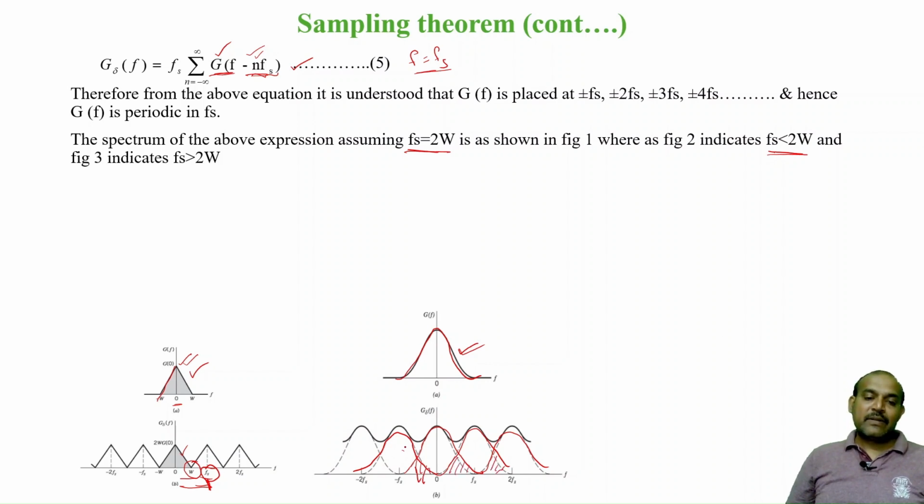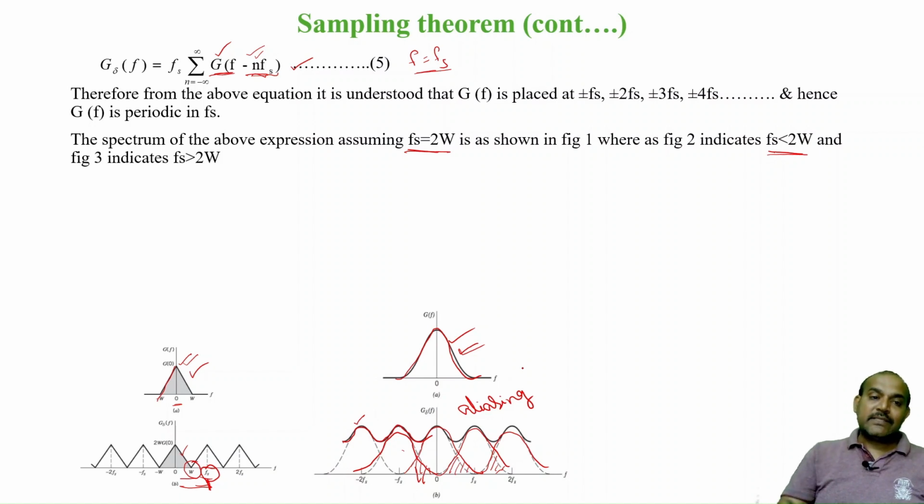If you summarize this and take the spectrum, the solid line, you get a spectrum like this, which is not the same as your g of f. That means if we choose the sampling rate less than 2W, you cannot reconstruct the signal. This effect of overlapping spectra we call the aliasing effect, which means the spectra overlap and you cannot get back the original signal.